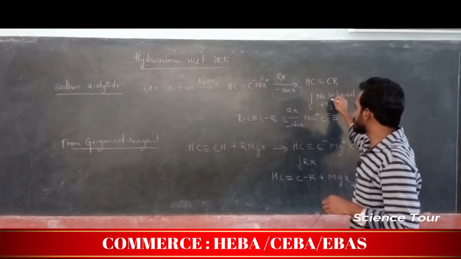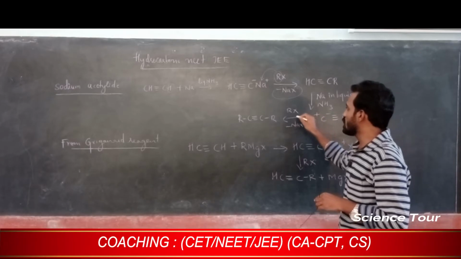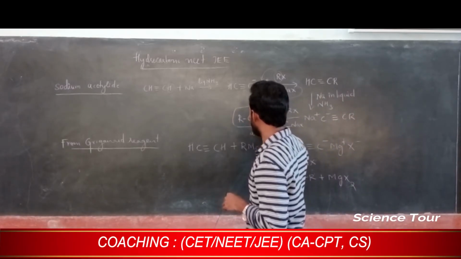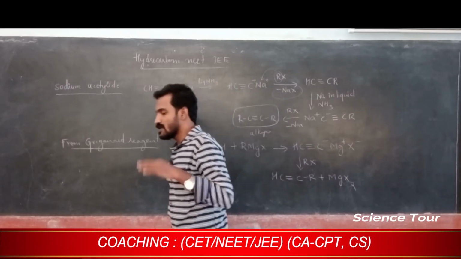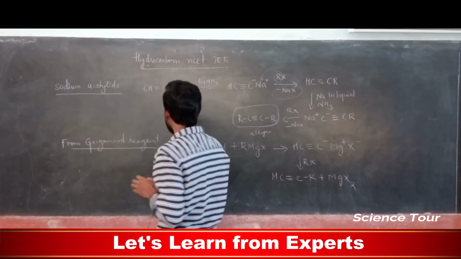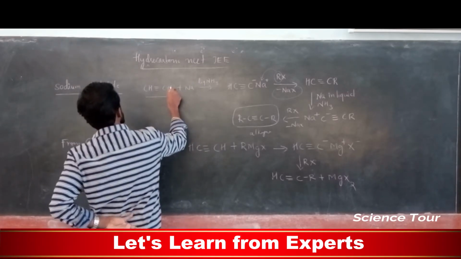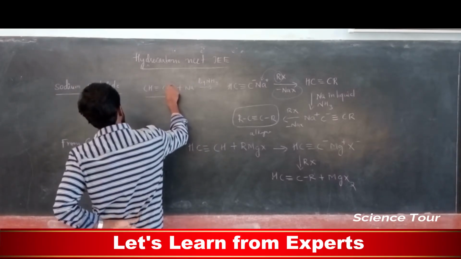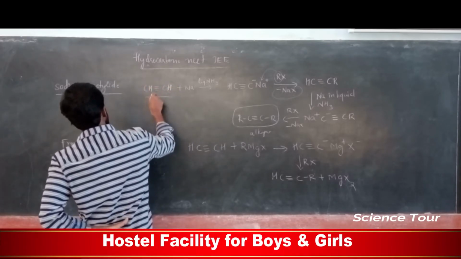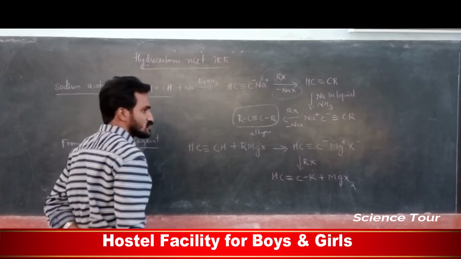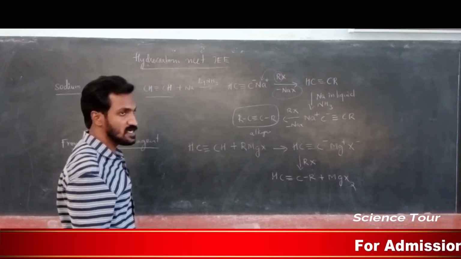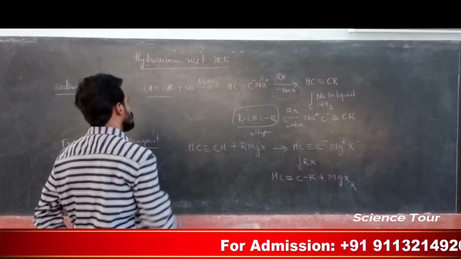So the same procedure takes place again, and at last you get an alkyne. A very important note, my dear students, is that if the alkyne group contains removable H, here one H is there, here one H is there, these two H are removable H on the triple bonded carbon, then this reaction is possible.